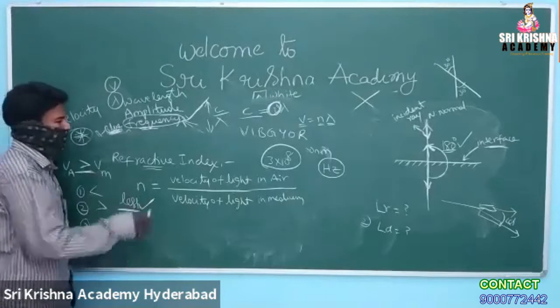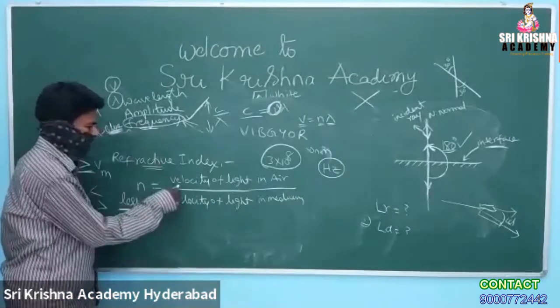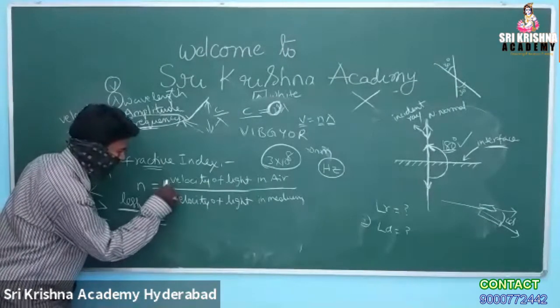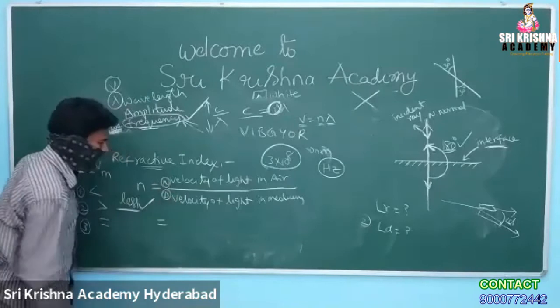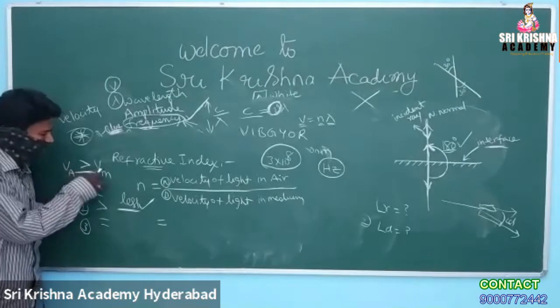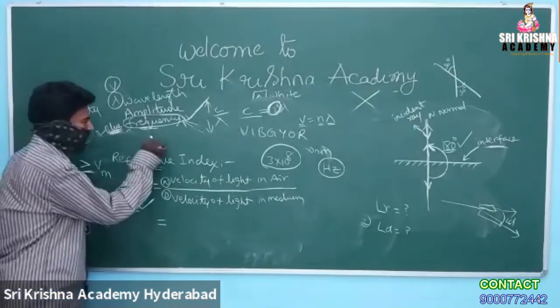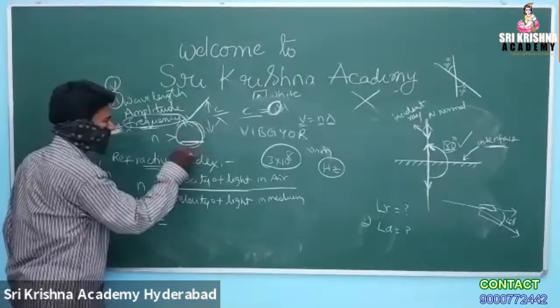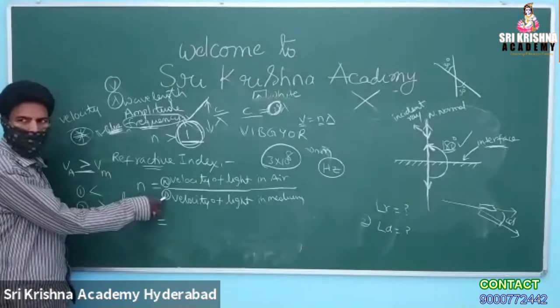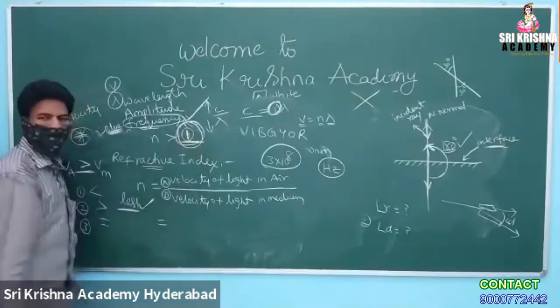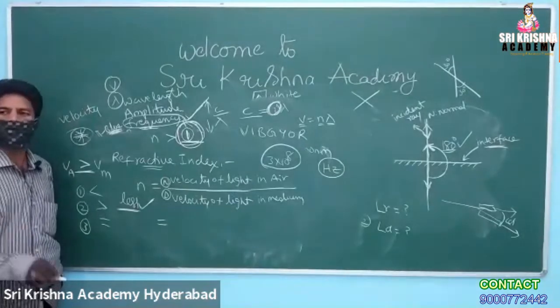So the meaning is, this is the numerator and this is the denominator. You are telling indirectly that the numerator is always greater than the denominator. So the n value is always greater than which particular value? 1. Because the numerator is always greater than the denominator, this value is always greater than 1, and hence the refractive index is always greater than 1. That is one more important point.